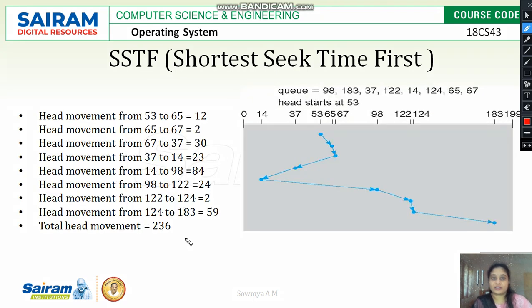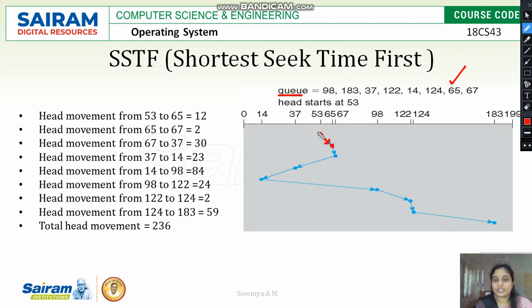Here is an example with the same queue: 98, 183, 37 and so on. The present head is at position 53. Out of all these, 65 is the nearest number, so it has the shortest seek time.